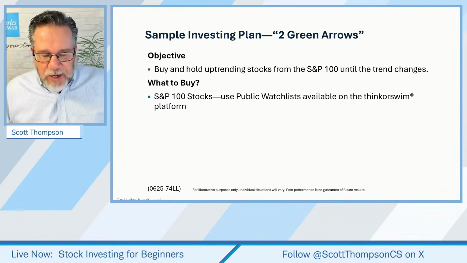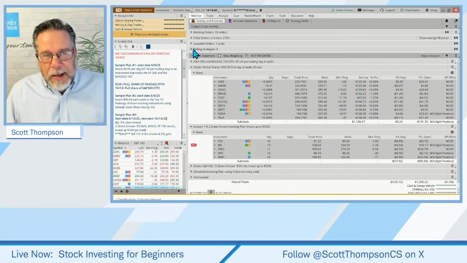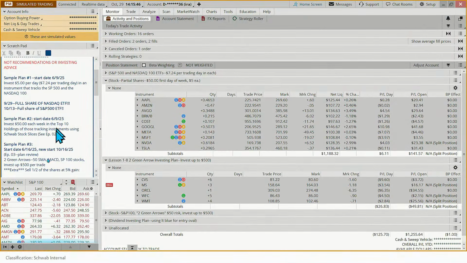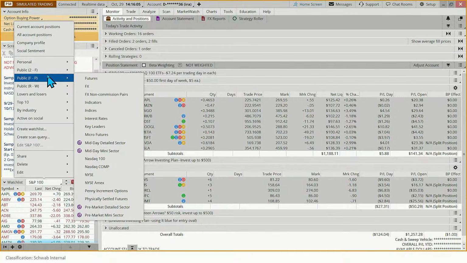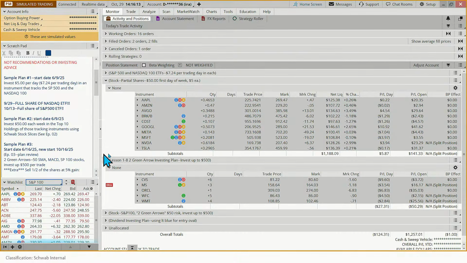Now, let me jump over to Thinkorswim and let me show you where you can find that. So if you go over to the Thinkorswim paper money or the live money, on the left-hand side there are these gadgets. If you have a gadget over here, which the default normally will have a watch list gadget, but right to the right of where it says watch list, if you click on that box, you'll get this menu item. And there's a whole bunch of public watch lists available for you. But if you come down here to public R through W, you will see S&P 100. Okay, and so that's the list that I'm talking about in our plan.